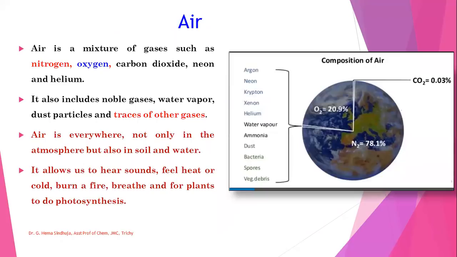Air. It is a mixture of gases such as nitrogen, oxygen, carbon dioxide, neon, and helium as traces. It also includes noble gases, water vapor, dust particles, and traces of other gases. Here the nitrogen content is high, which is 78%, and oxygen is nearly 21%, and carbon dioxide with a minimum percentage of 0.03%, and the rest of the other gases as trace amounts like argon, neon, krypton, xenon, etc. It allows us to hear sounds, feel heat or cold, burn a fire, breathe, and for plants to do photosynthesis.